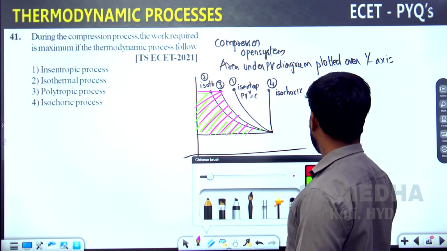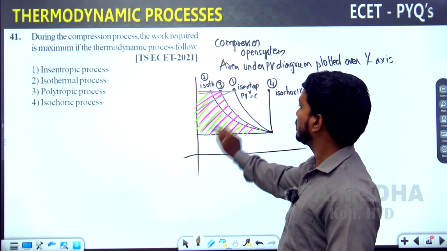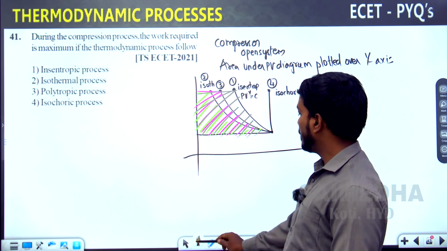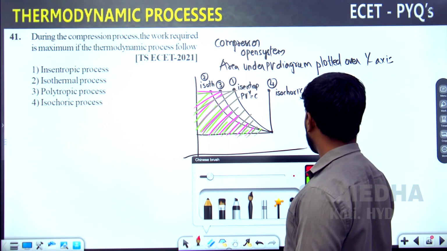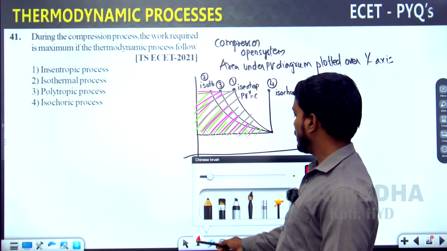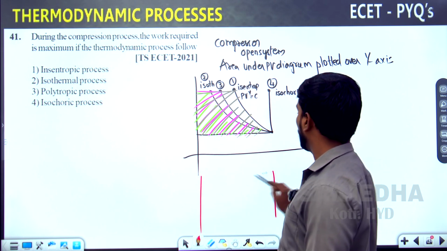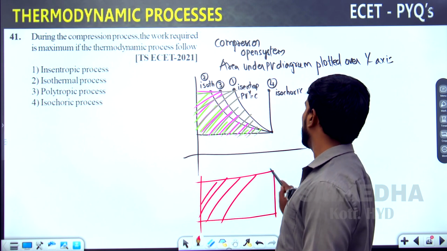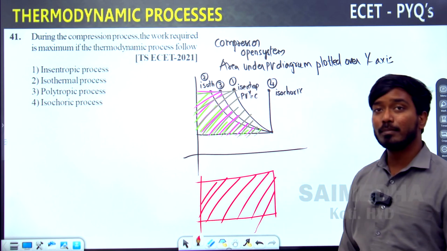If you see the third area, that is somewhat more, isentropic. But the maximum area which we are able to see is from the isochoric process. This is the maximum area you can see.